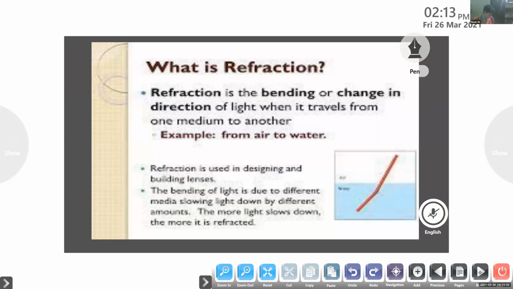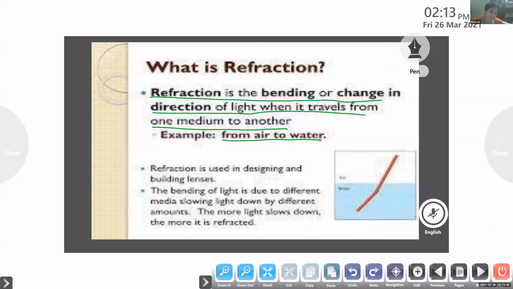Yes, ma'am. So refraction of light means the bending or change in the direction of light when it travels from one medium to another. Example, from air to water. So refraction of light means the bending or change in the direction of light when it travels from one medium to another. Is this slide clear for you, children?